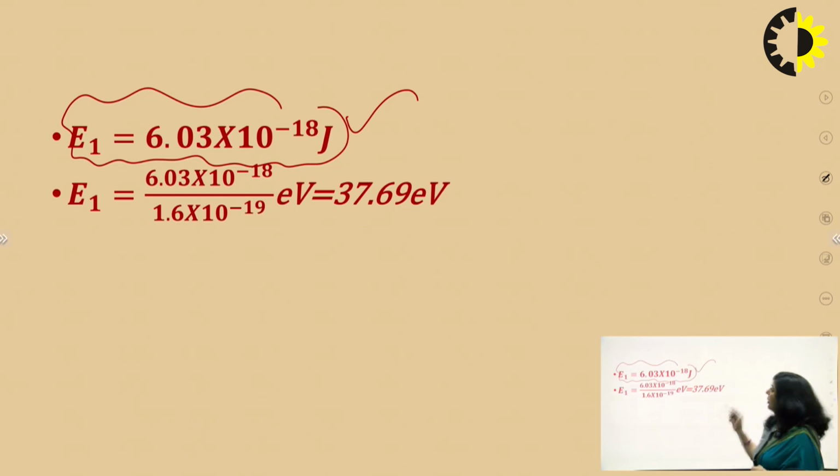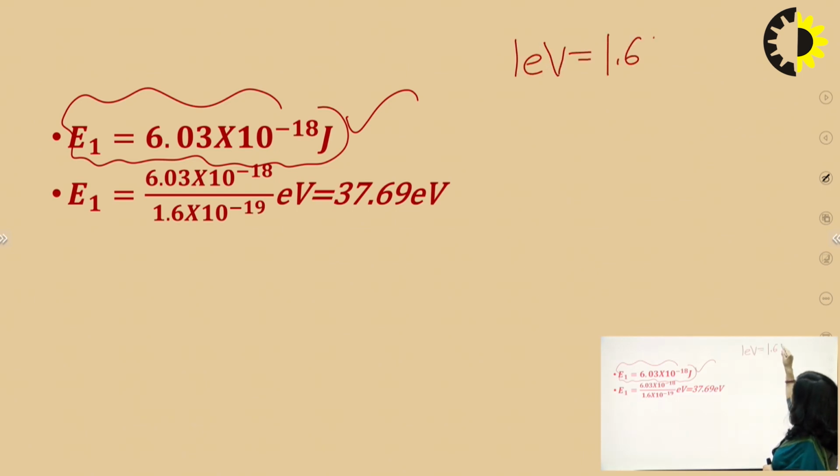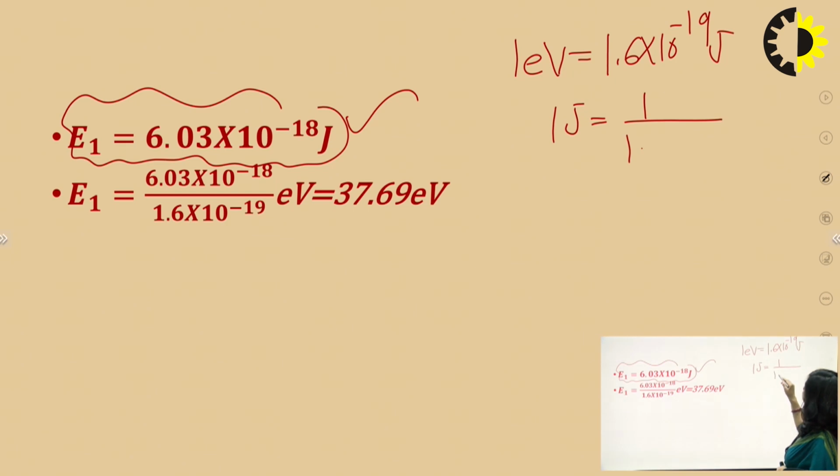You all know that 1 electron volt is equal to 1.6 into 10 raised to power minus 19 joule. So if you want to convert joule into electron volt, then 1 joule is actually 1 upon 1.6 into 10 raised to power minus 19 electron volt.